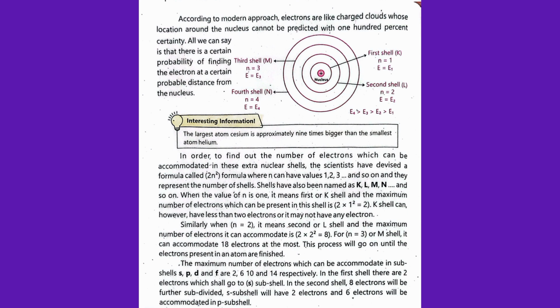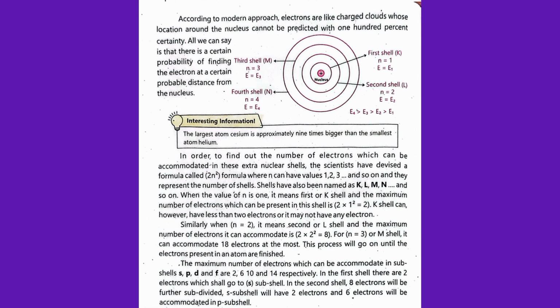the scientists have devised a formula called the 2n² formula, where n can have the value 1, 2, 3 and so on, and represents the number of the shell. Shells are also named K, L, M, N and so on. When the value of n is equal to 1, it means the first shell, the K shell, and the maximum number of electrons which can be present in this shell is 2. The K shell can however have fewer than 2 electrons, or it may not have any electron.